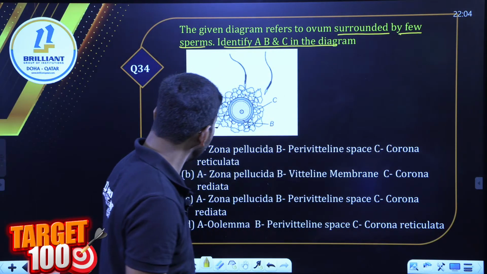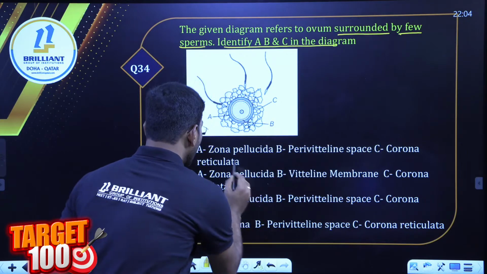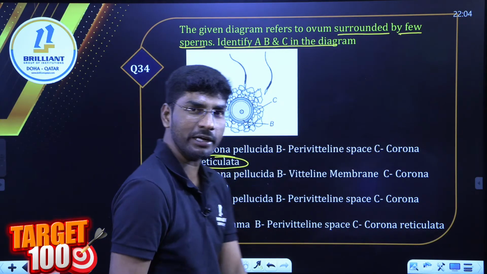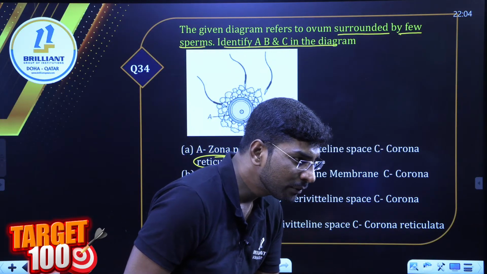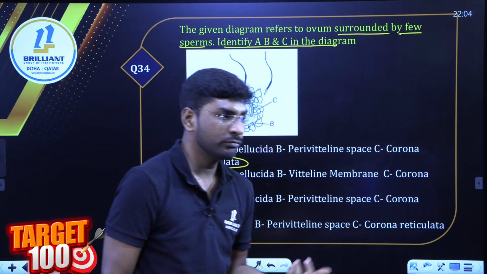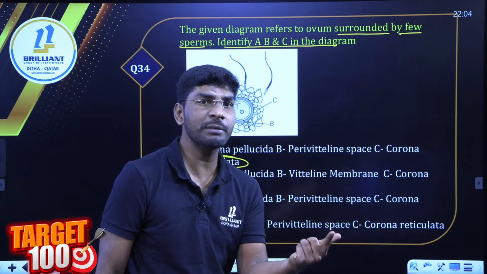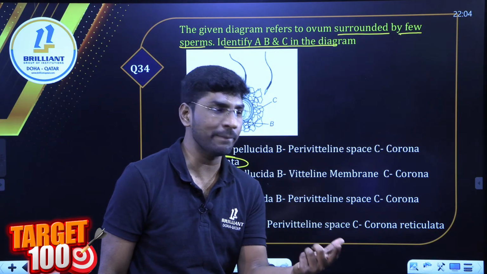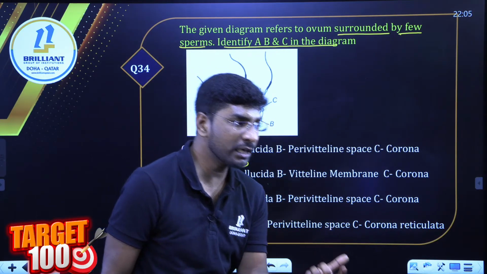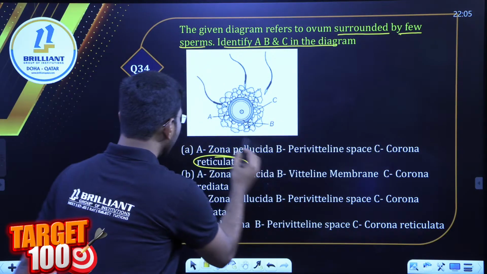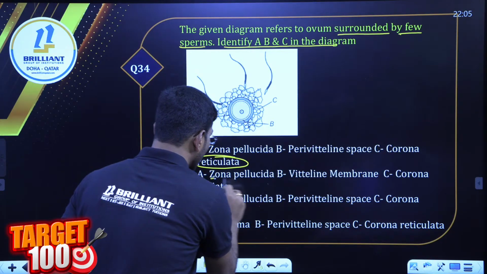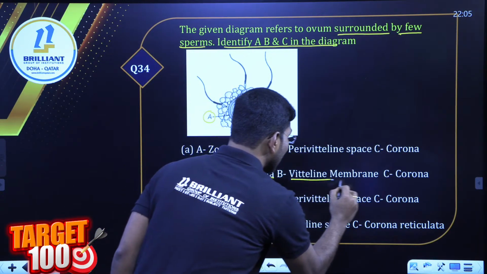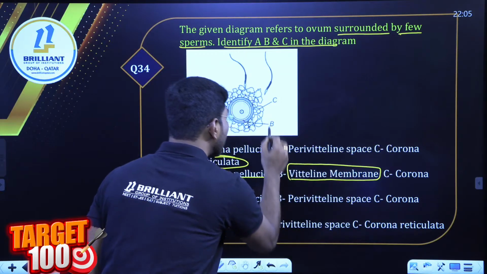Is it A? Corona reticulata cells are not there. Pavitra, no. Don't repeat this type of small mistake in the final examination. Read carefully, you will get the answer. So what is A? Zona pellucida. B, vitelline membrane or perivitelline space.